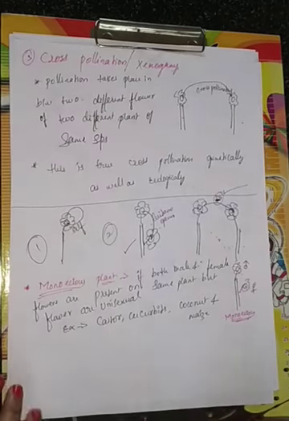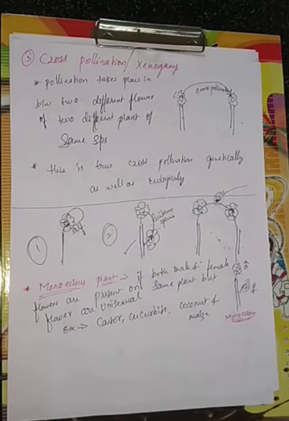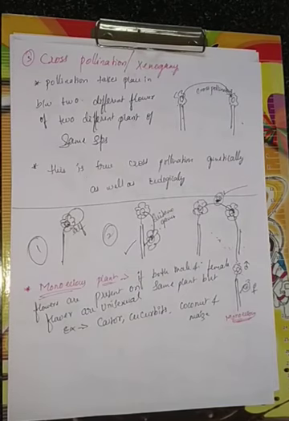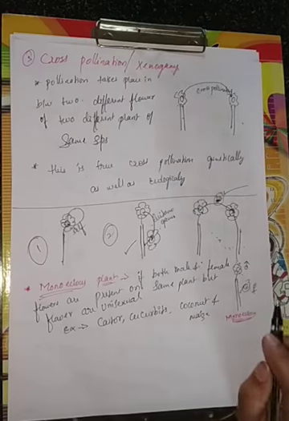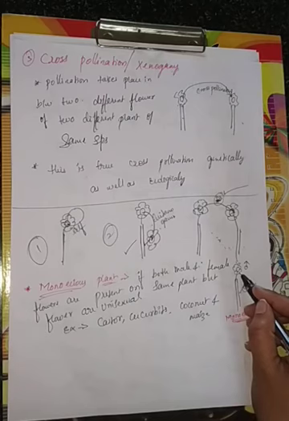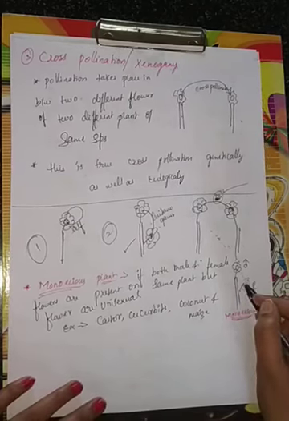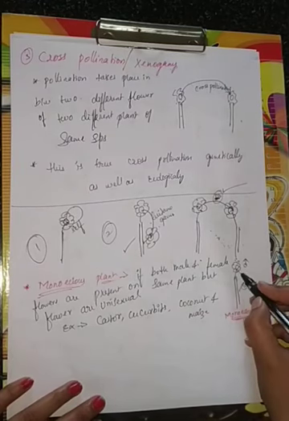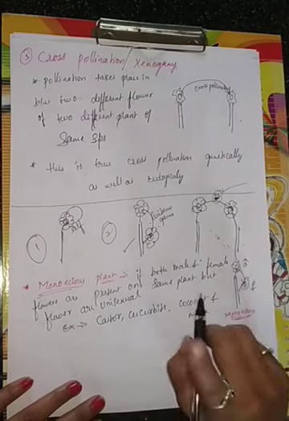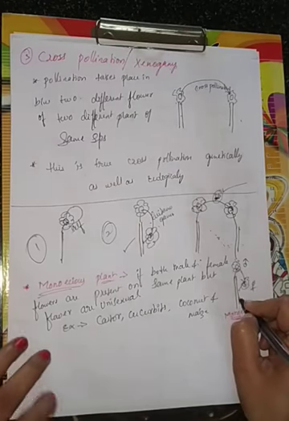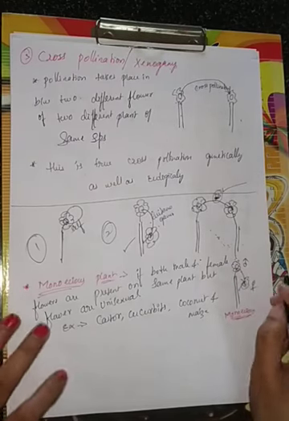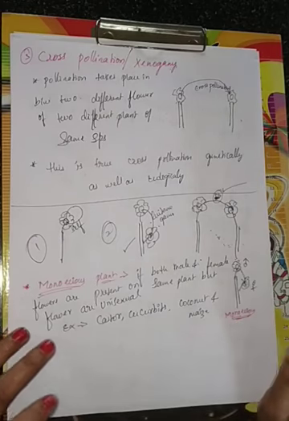Okay? And here what happens? It prevents autogamy but not geitonogamy. It prevents autogamy, not geitonogamy. Means self pollination is going to take place here by geitonogamy type, because there is the same plant and the flowers are also unisexual. Genetically they will be the same, so the pollination will occur, but it is not cross pollination because a single plant is there. Okay, so what is it? Monoecious prevents autogamy but not geitonogamy.